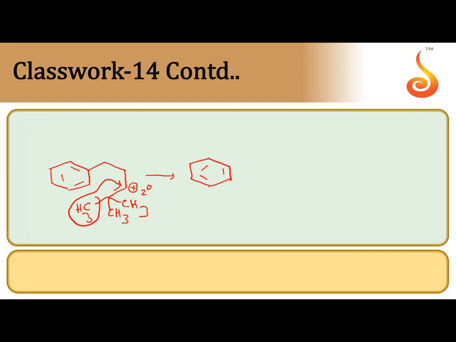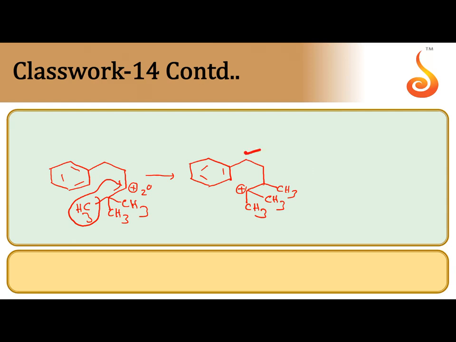After the carbocation rearrangement, to this 2-degree carbocation CH3 is attached. Next one is a 3-degree carbocation. So after the formation of the 3-degree carbocation, which is relatively stable, electrophilic substitution takes place.